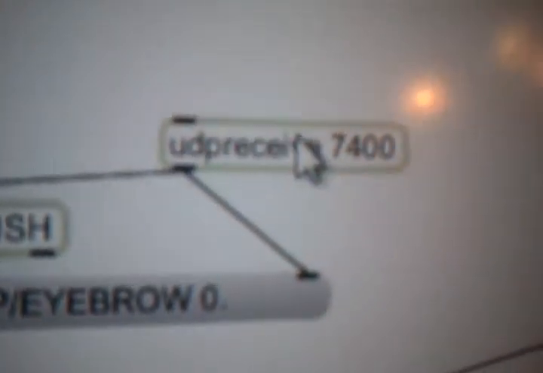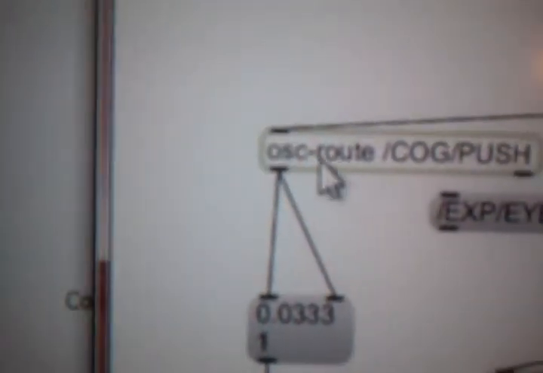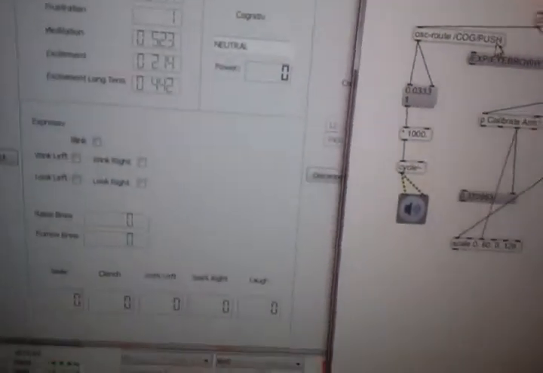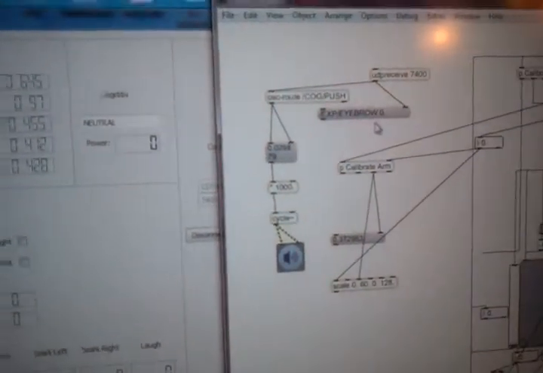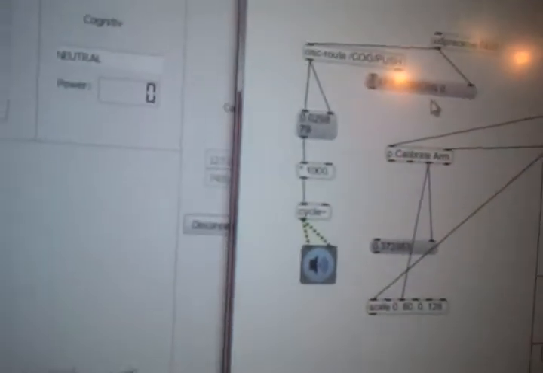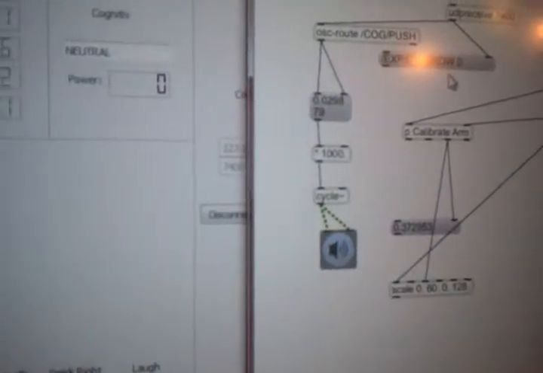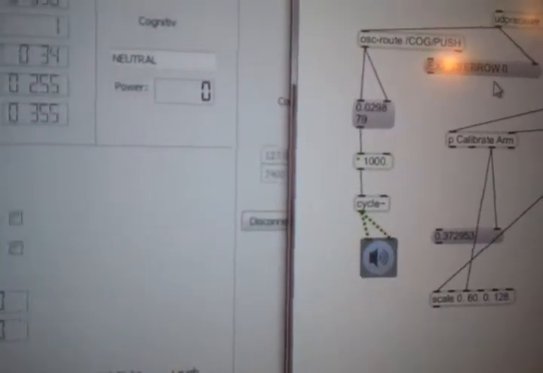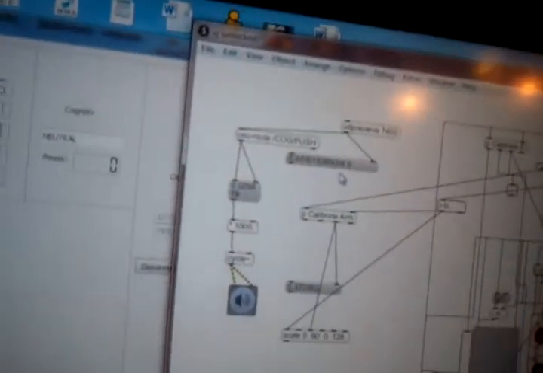I can't really see where I'm aiming at, but this is what it looks like. So what I did was output OSC on this port into Max MSP right here, receiving over here, and I filter the results to be the information from push, because I bound push to one thought. I mean, it might go off randomly because who knows, but what I did to train it to actually make it kind of consistent was to close my eyes and just visualize this sound, like the sound of an air conditioner or compressor. That's what I used as a calibration tool.